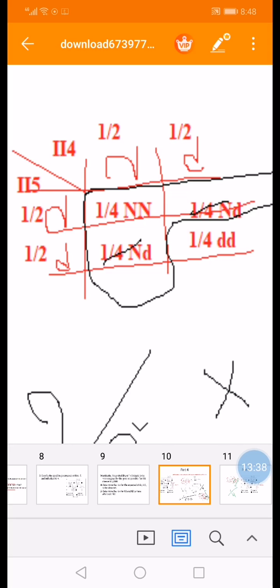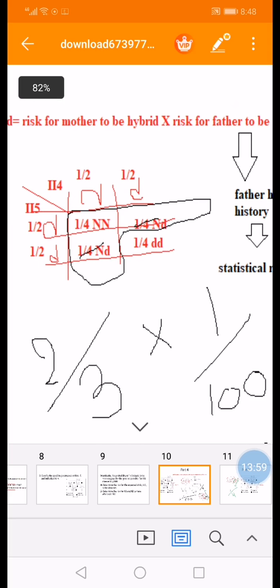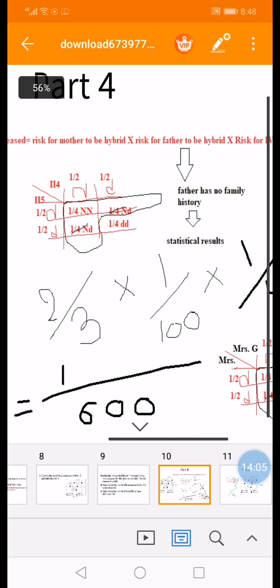Their daughter, Mrs. G, is normal phenotypically. So as you can see here we have 4 cases. 3 out of 4, which are circled in black, are the different possible cases for Mrs. G because she's normal. So out of 3, what's the risk to be hybrid? We have 2 cases which are Nd. So the risk for the mother to be hybrid is 2/3, times